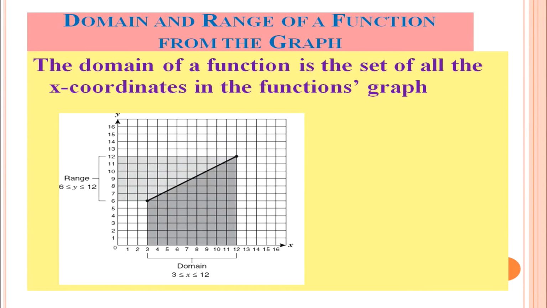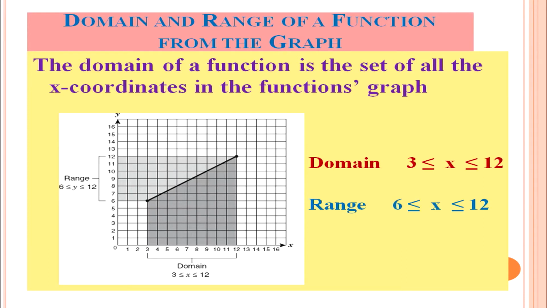Now, we will discuss how we will identify domain and range of a function from the graph. The domain of a function is the set of all x coordinates of the function in the graph. You see in this graph the domain, that is the first element, the x coordinates, are from 3 to 12. So, we can say the domain is from 3 to 12 and the range, that is the y coordinates, is from 6 to 12.